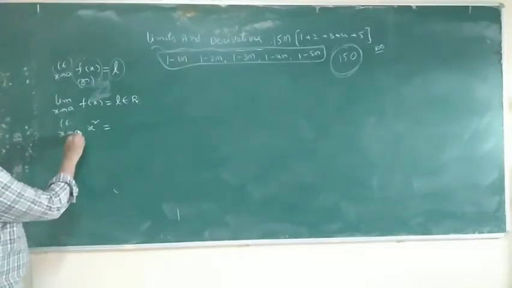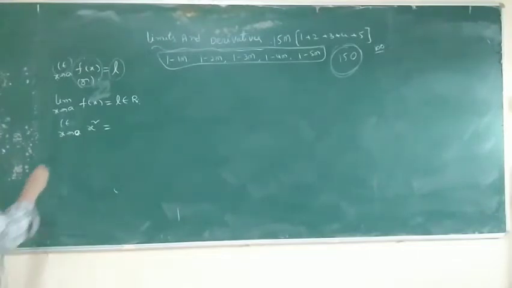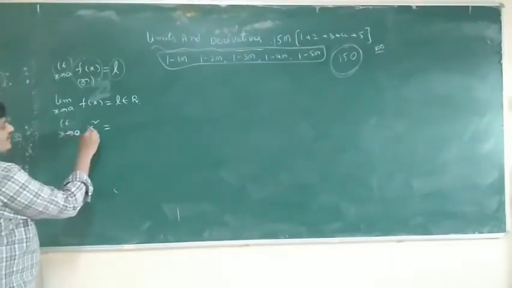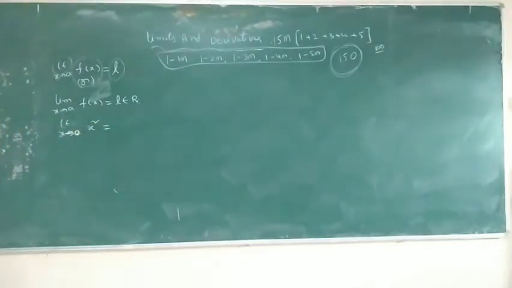Something, x tends to 0. Anything, x tends to a, or 0. Limit x tends to means arrow. Limit x tends to 0, x square value. What is the value of limit x tends to 0, x square?